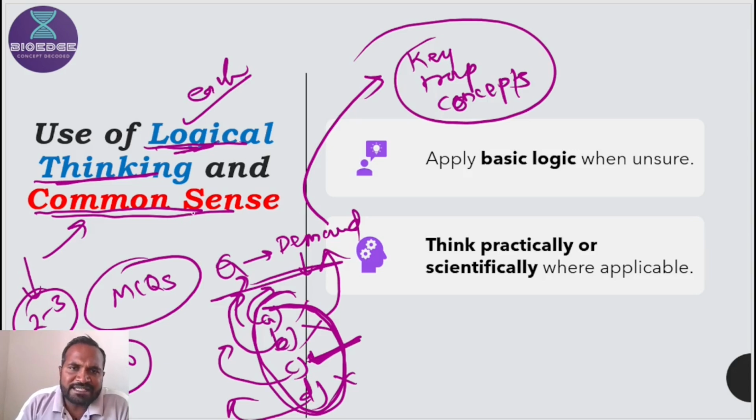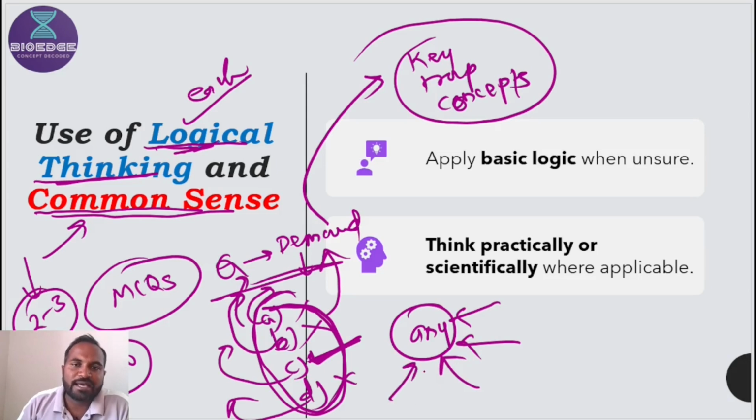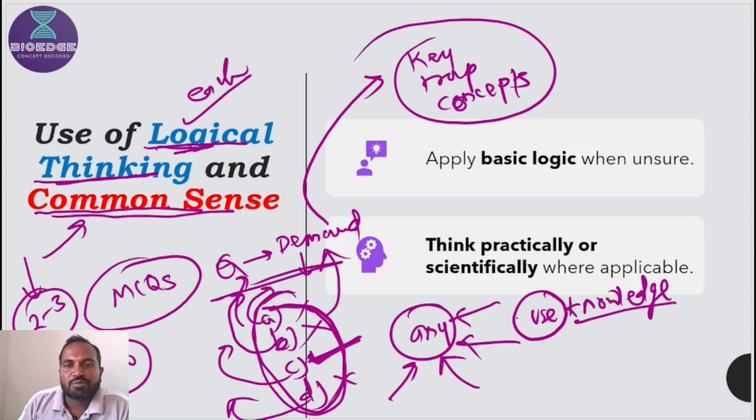All these techniques can be applied on any question. Any question can be solved with different techniques, and if you understood them, practice them, acquire and internalize them, then you can use your knowledge. So knowledge can be used for solving MCQs through these techniques and strategies.